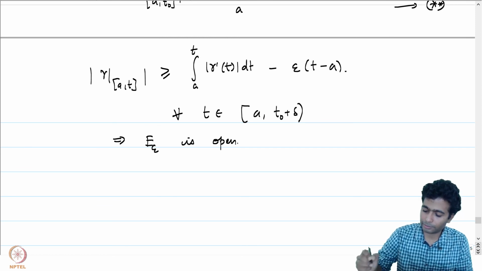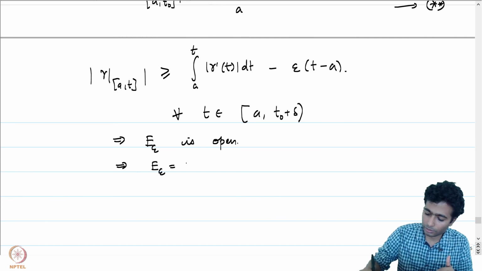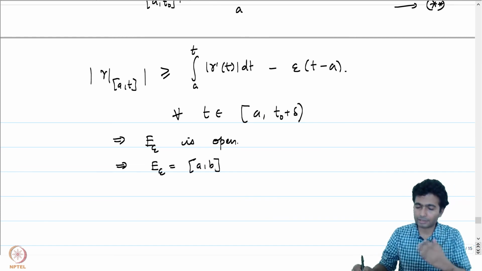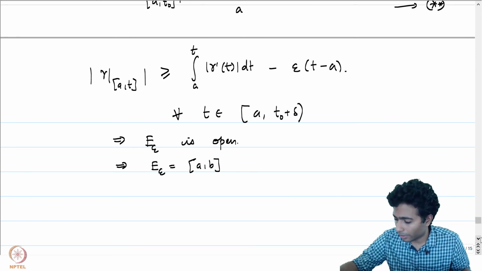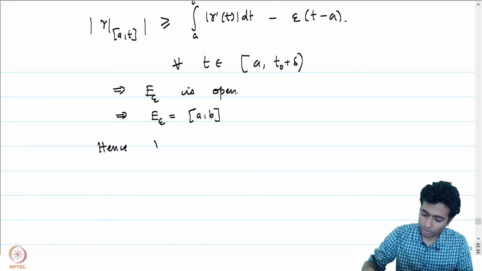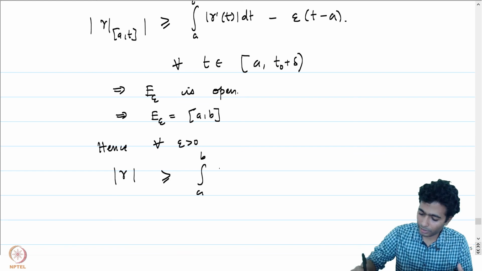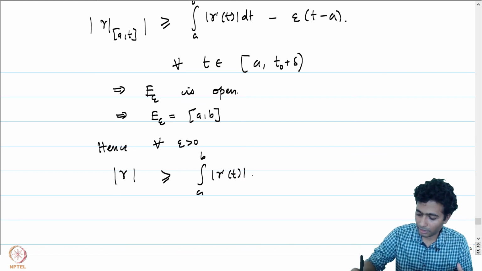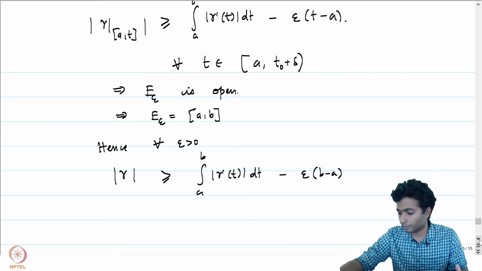And that means that it's both an open and a closed set, which implies that E epsilon is equal to the set AB. Because A is in E epsilon, it's non-empty, and therefore it has to be the entire set. Okay, good, because what we have just shown is that for all epsilon positive, the arc length of gamma is greater than or equal to integral A to B mod gamma prime T dt minus epsilon times B minus A. But our choice of epsilon was arbitrary.